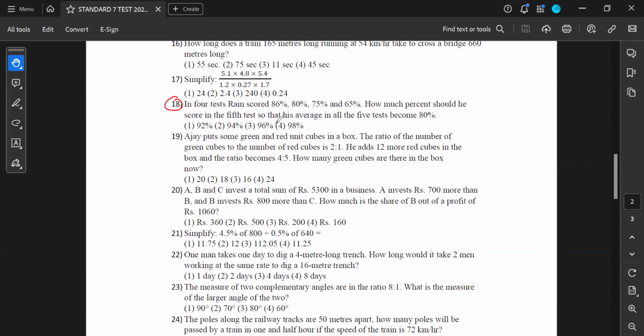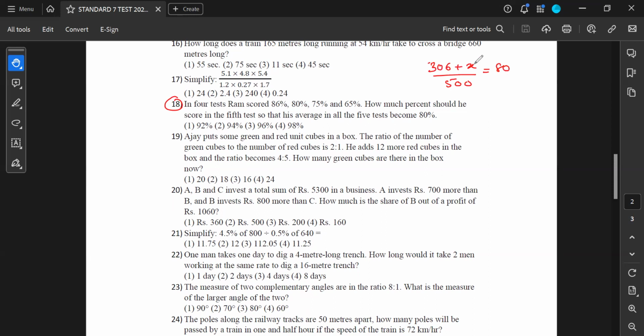So 18th question. In 4 tests, Ram scored 86, 80, 75 and 65. How much percent should he score in the 5th test so that his average of 5 tests becomes 80%? It's quite simple. All you have to do is add them. 86 plus 80 is 166. Then 75 plus 65 is 140. 166 plus 140 gives you 306. So the sum of all 4 tests is 306, plus x, the 5th test, divided by 5 gives you an average of 80.